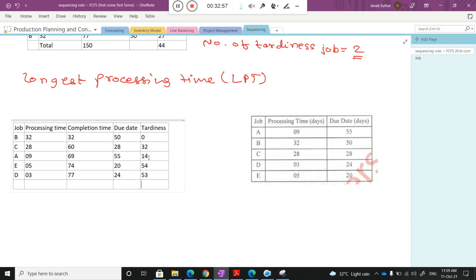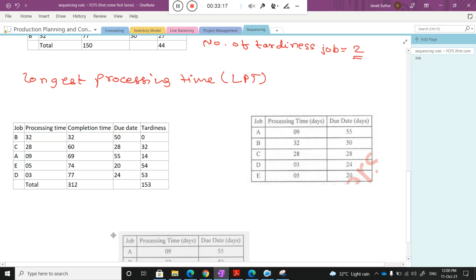Now you need to calculate the total time. So can you quickly add 312? Okay, very good. And what will be the total tardiness? 153. Okay, so I go to the next.